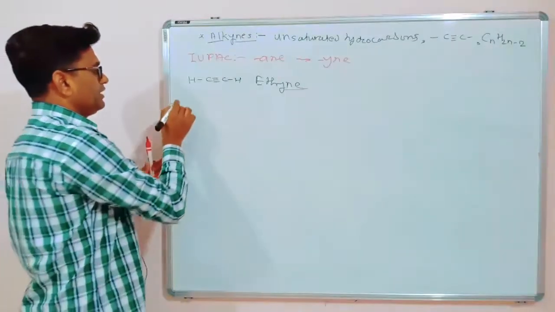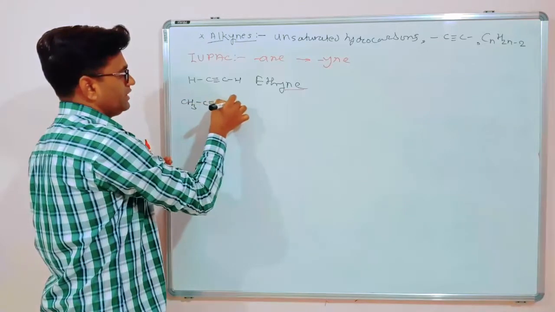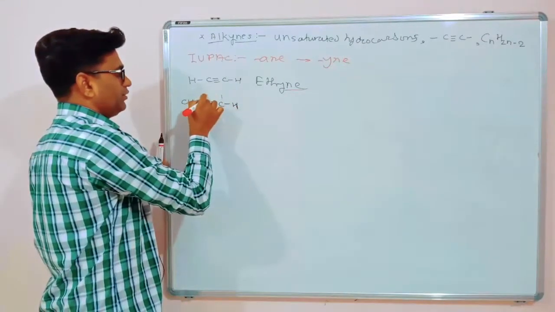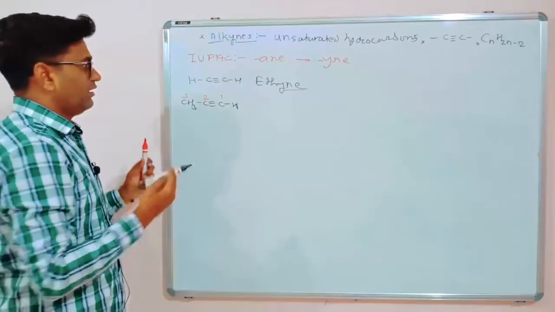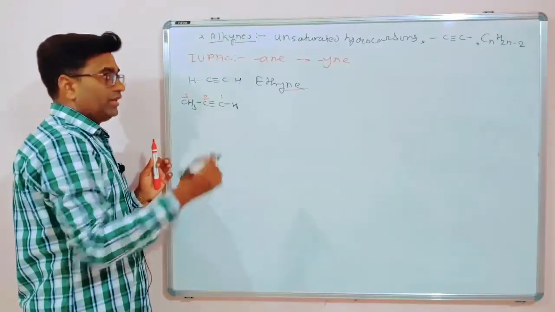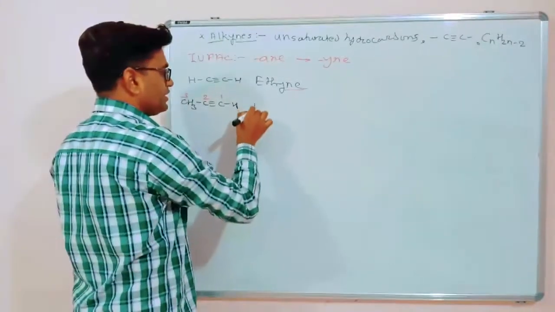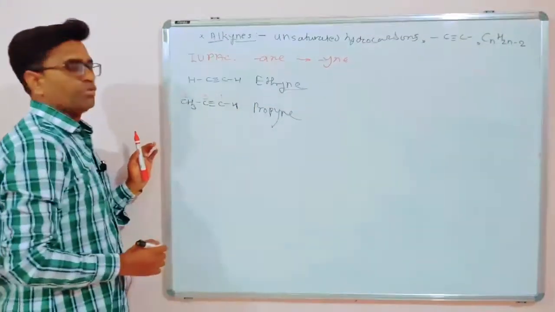Suppose we have CH3 C triple bond CH. Then how many carbons? Numbering should be given from this side. 1, 2, 3. So 3 carbons are there. Propane, ANE replaced by YNE. So the name of this molecule is propyne.